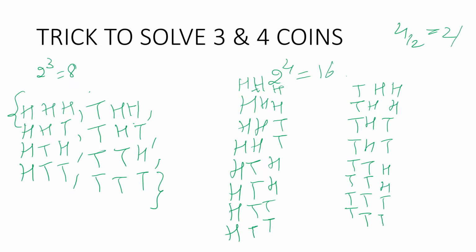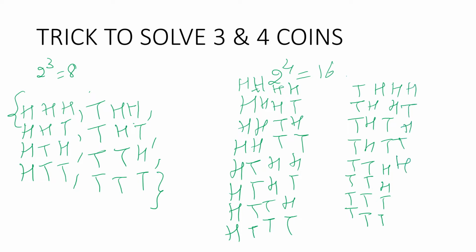Now divide this 2 again by 2. So you get 1. So now again 1 head, 1 tail, 1 head, 1 tail, 1 head, 1 tail, 1 head, 1 tail, 1 head, 1 tail, 1 head, 1 tail, and it goes on until the end. And just put the commas and the curly braces and it is done. So that will be the outcomes for 4 coins. Hope this trick was easy. So let's move on to the next topic.